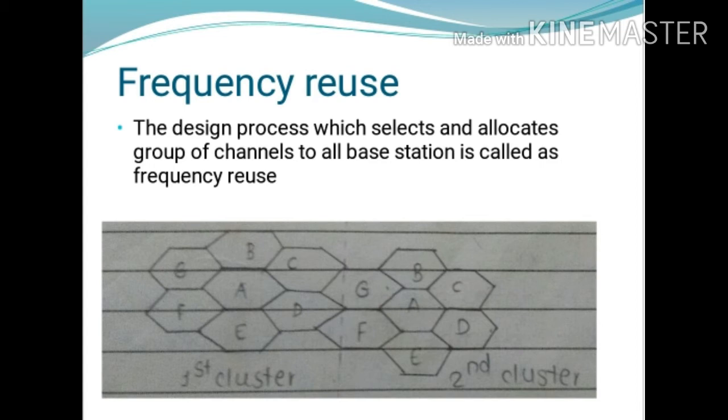The figure shows the mapping of frequency or spectrum into different cells. The same letter represents the same group of channels. If the same frequency is used by different users in different time slots, then this technique is called TDM, and such a multiple access technique is called time division multiple access. This is all about frequency reuse.